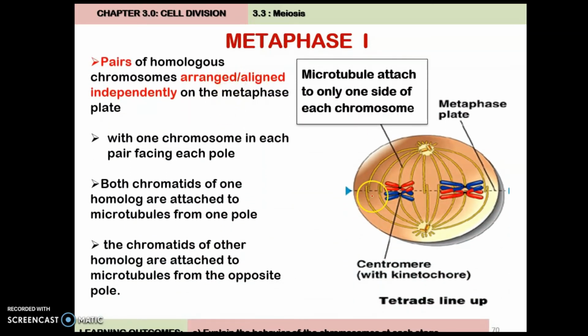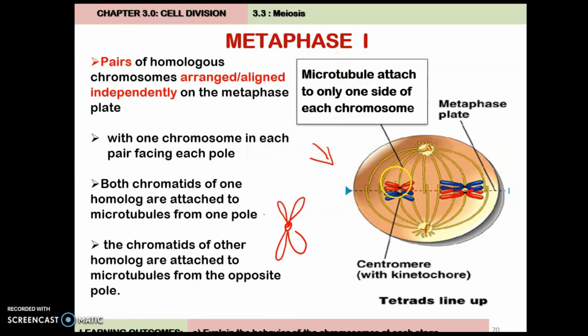Okay, look at the diagram. Learn from the diagram. So, who aligns at metaphase plate now? Is it a single chromosome like this, which we call a sister chromatid, or is this appearance a homologous chromosome? Yes, this is a homologous chromosome. So we must be specific. Homologous chromosome aligns at the metaphase plate. Okay, but before that, you must mention the event lah.